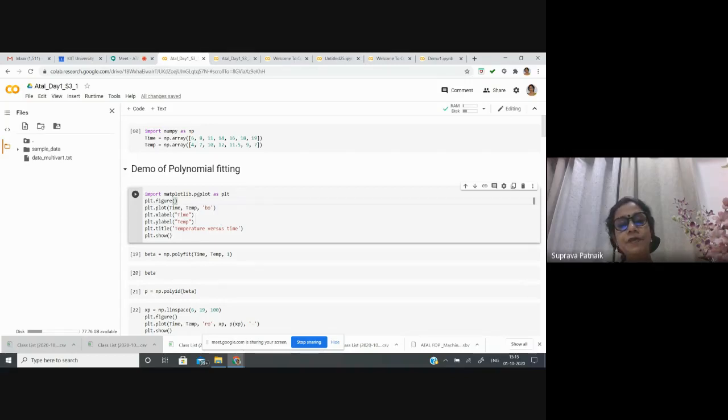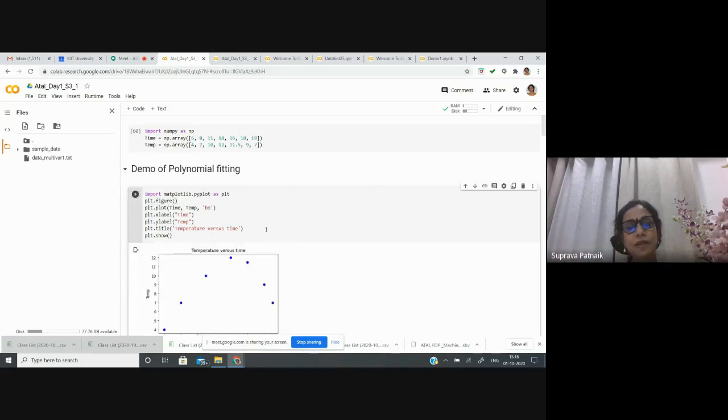So here for this import, I have named this library as PLT. So wherever I am using PLT, that stands for the package matplotlib.pyplot. Similarly, wherever I write NP, that stands for the package NumPy. So the x label is time, y label is temperature, and I have kept this title as temperature versus time.